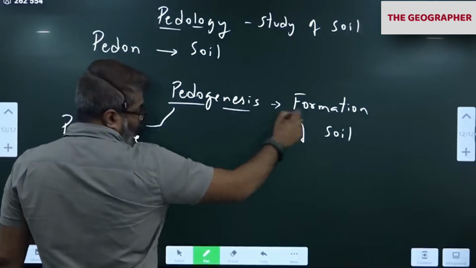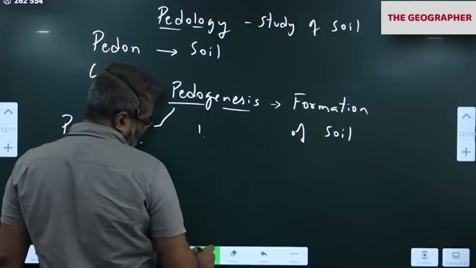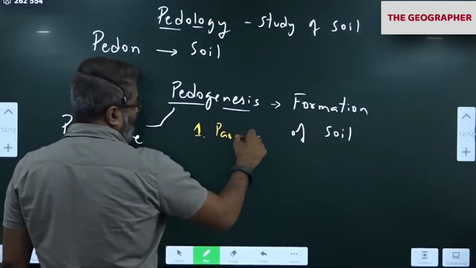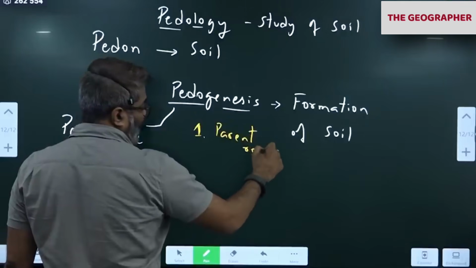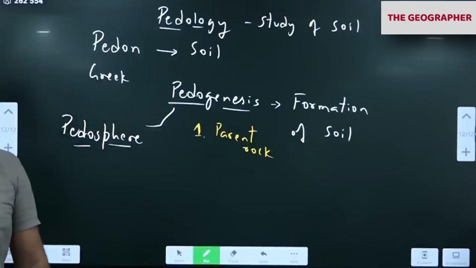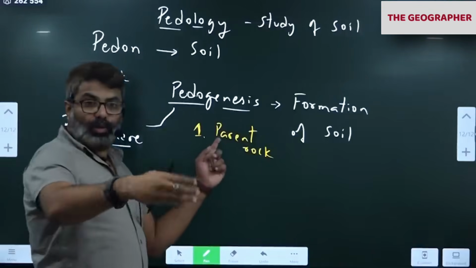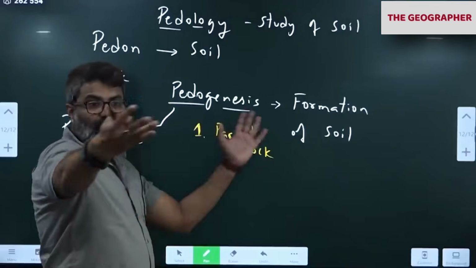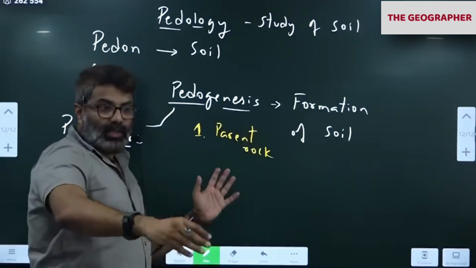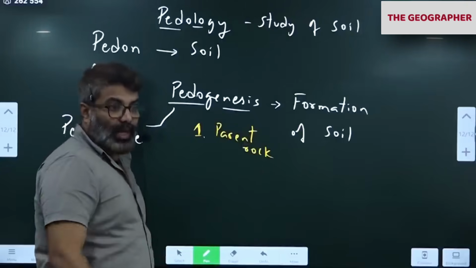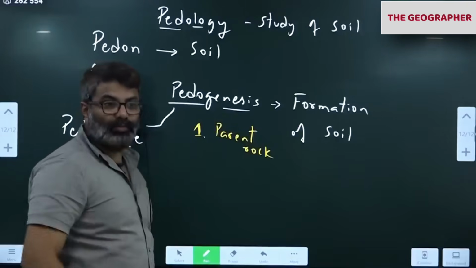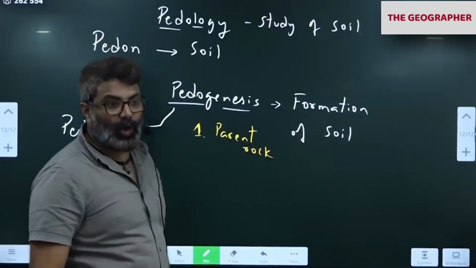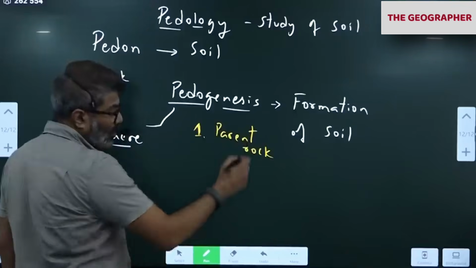So the formation of soil depends upon the following factors. Please write. First one, parent rock, or bedrock. What type of rock is below? Soil depends upon the mother rock. If the particular parent rock has certain minerals, the same minerals will come to the soil. If the parent rock has some color, the same color will come to the soil. Like basalt rock, black soil. Okay. Iron-containing rocks, red soil after oxidation, like that.